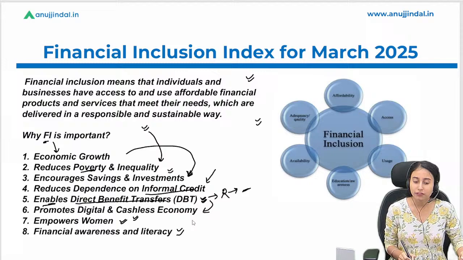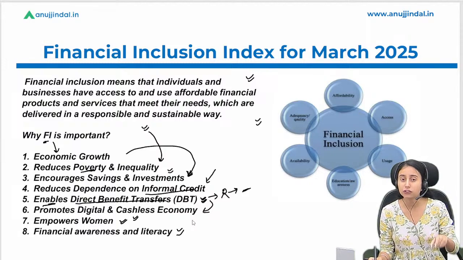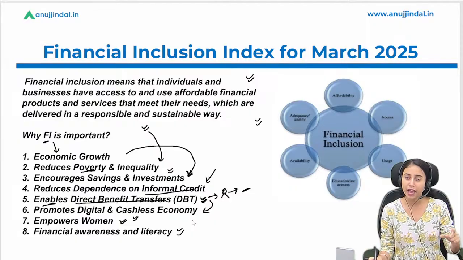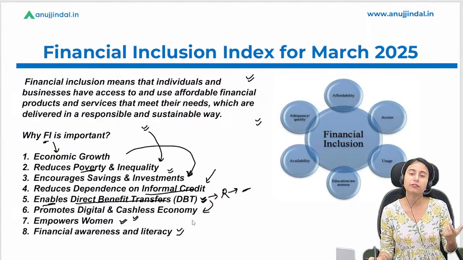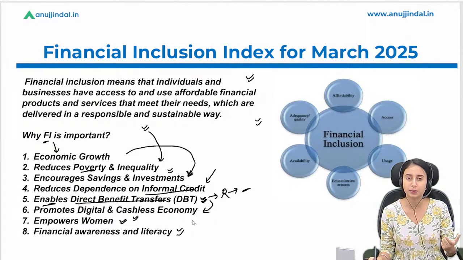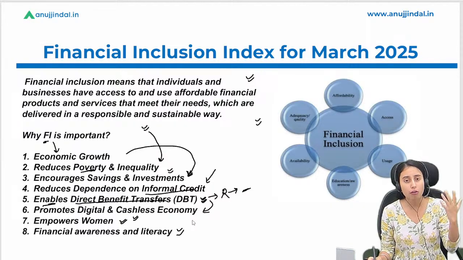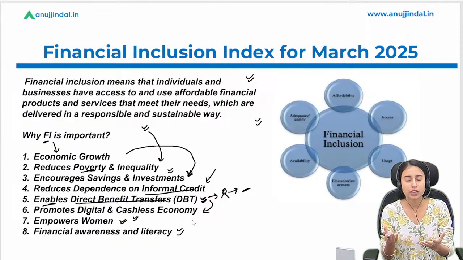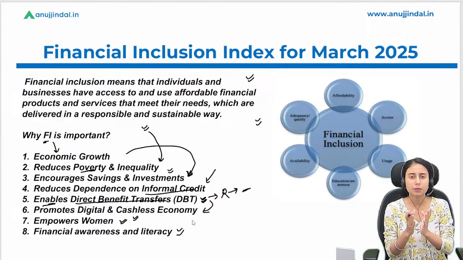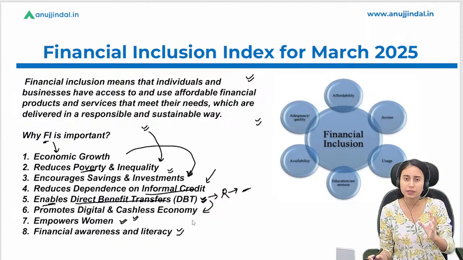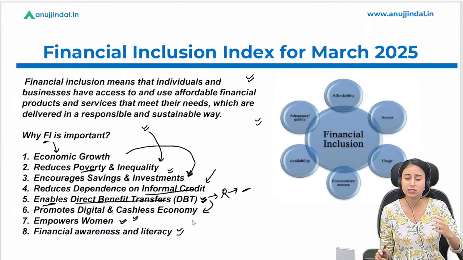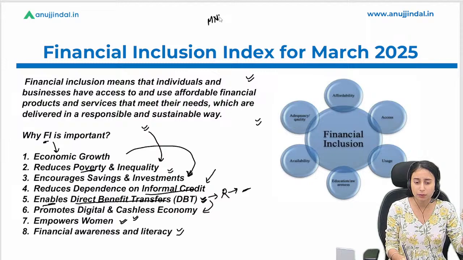Financial awareness and literacy is one of the major components in financial inclusion. Why? Because banks also promote financial awareness with individuals or businesses. One example that we can take here is that banks often give advice related to some facilities, some government schemes that are beneficial for the individual, such as MGNREGA.